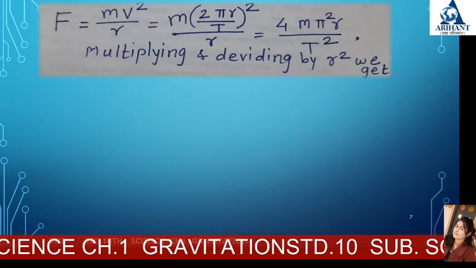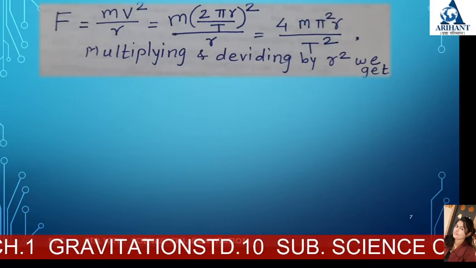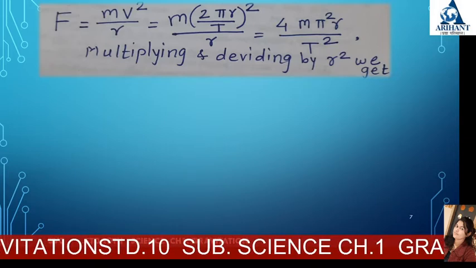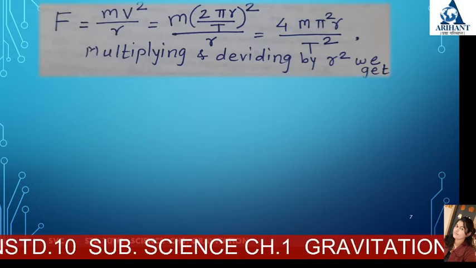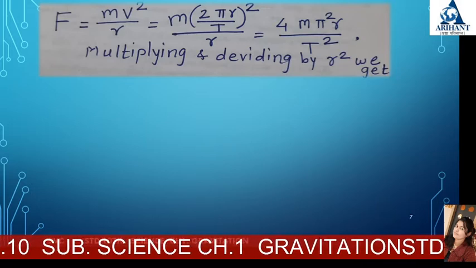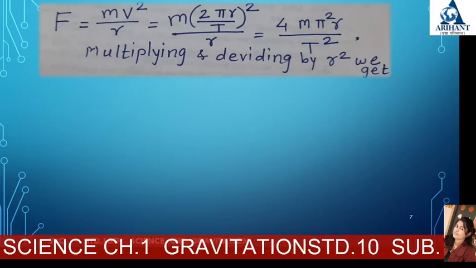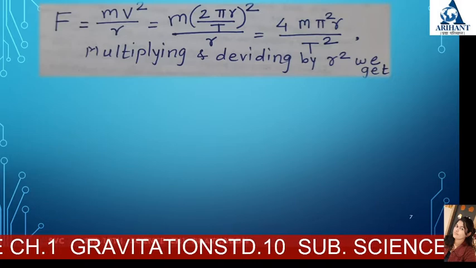Then the next step: F = mv² / r = m (2πr / T)² / r = 4π²mr / T².